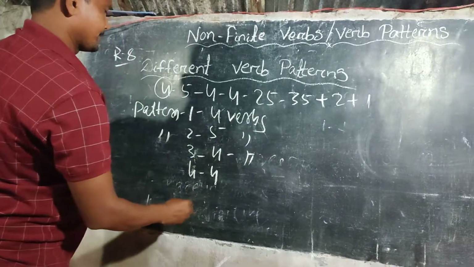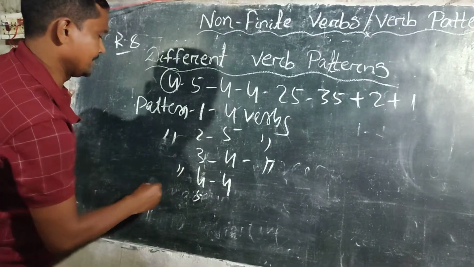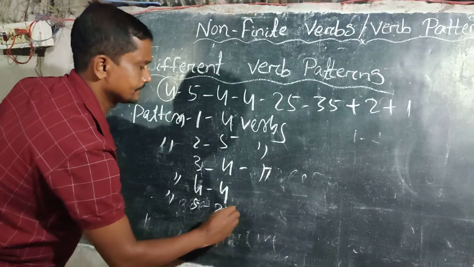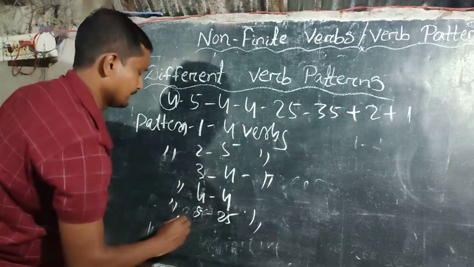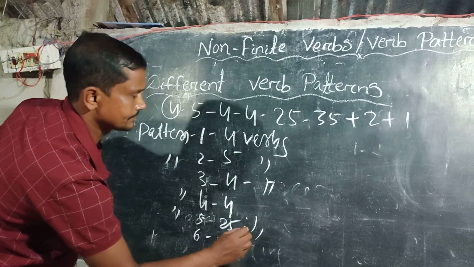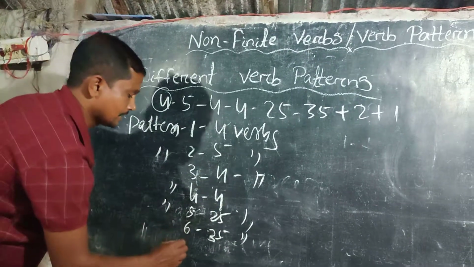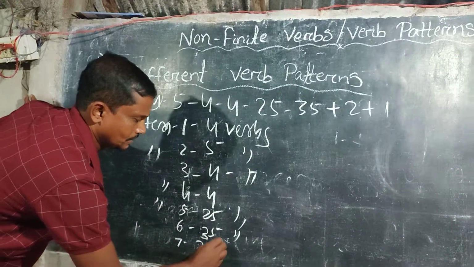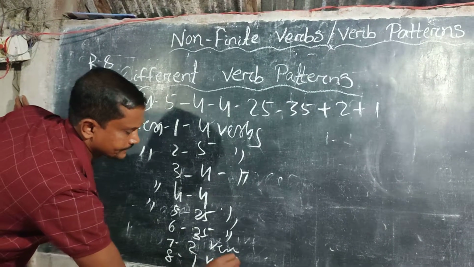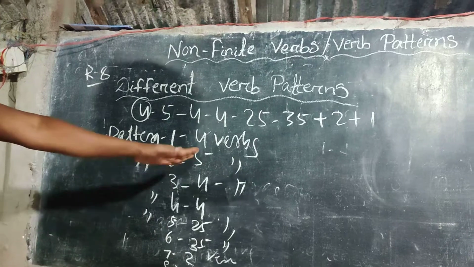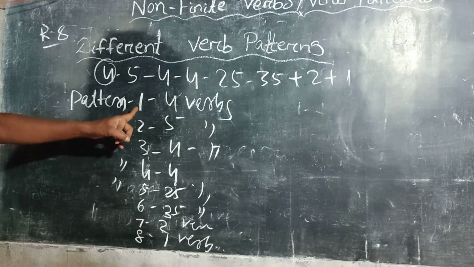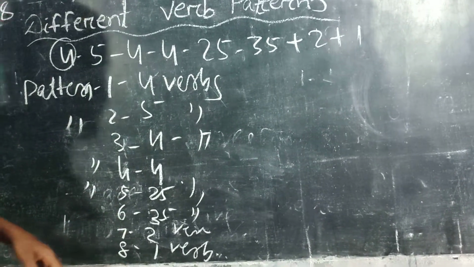Pattern number 5, 25 verbs. Pattern number 6, 35 verbs. Pattern number 7, 2 verbs. Pattern number 8, 1 verb. So in this way, I shall teach you these verb patterns, from pattern 1 to pattern 8.